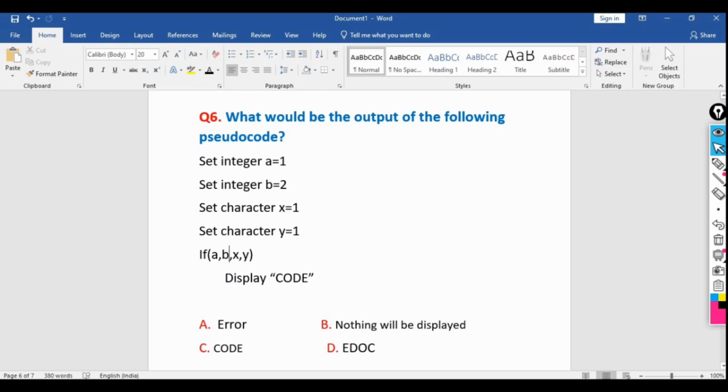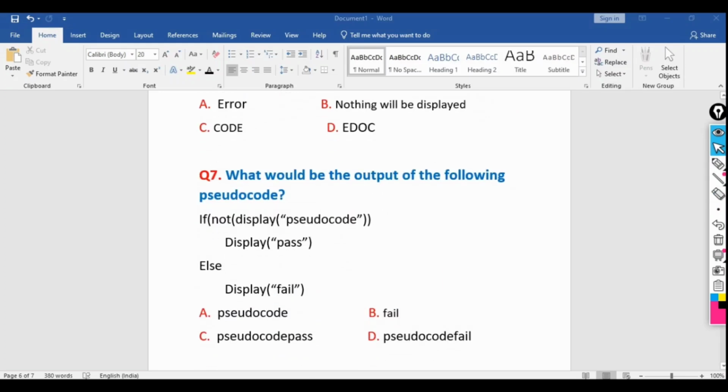So if you see carefully here, this is the character data type. We always keep the character inside quotation marks, it's mandatory. Here we are not doing that, so it will not be considered, and it will simply throw an error. If you want to execute this statement, you can run it in your Java compiler or C compiler, whatever you want, and check the output.